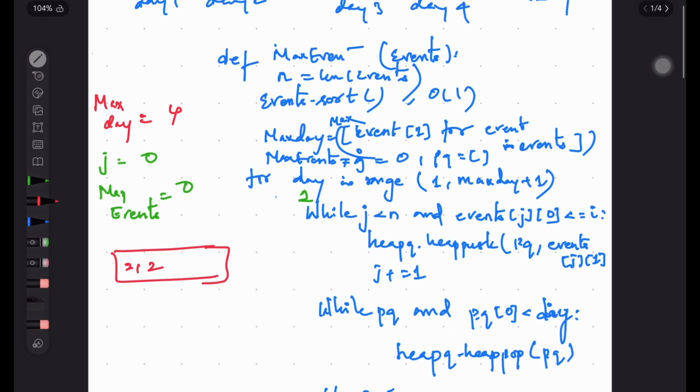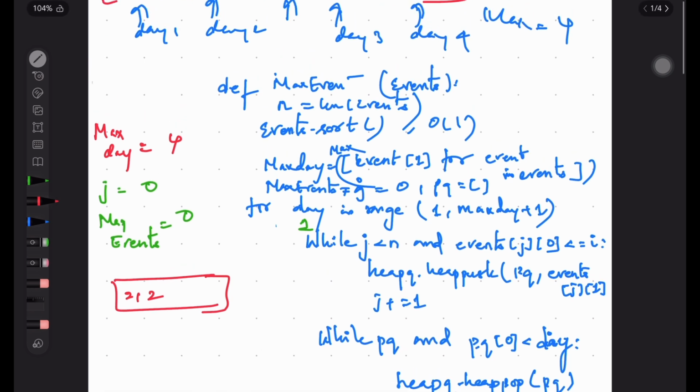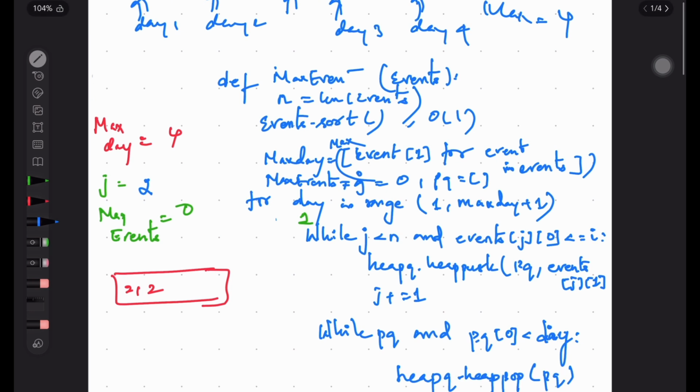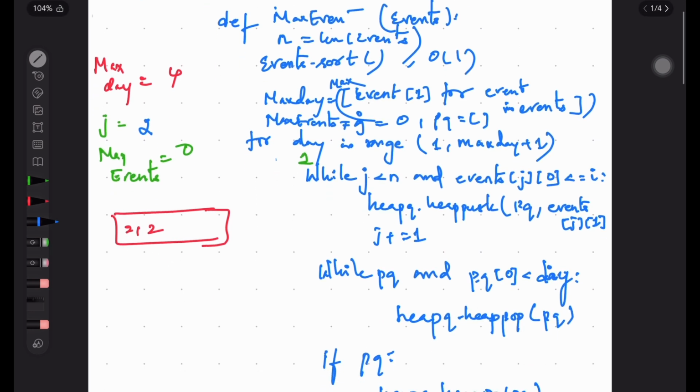So then if you see, both are less than or equals to I, right? But if it goes here, this will be greater than I, so j will go to 0, 1, 2. So now if you see the priority queue, day is 1, which is not greater than day 1, so it won't pop.